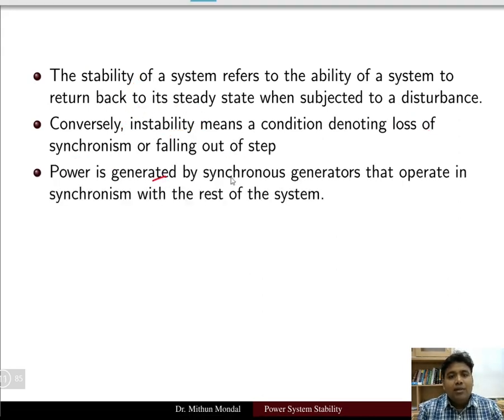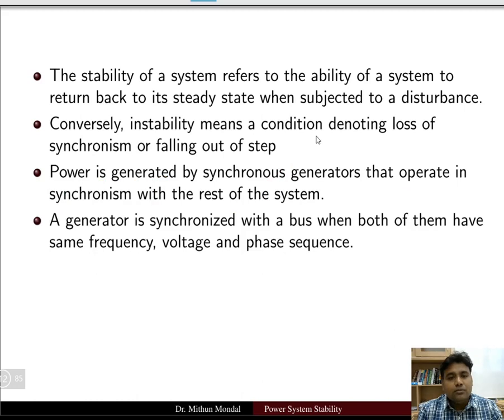Power is generated by synchronous generator. We know that the power is basically generated by three-phase synchronous generator or the alternator that operates in synchronism with the rest of the system. So we know that in a power system, many synchronous generators are connected in parallel and they will be in synchronism with the rest of the system.